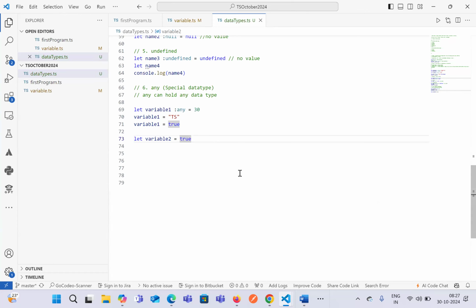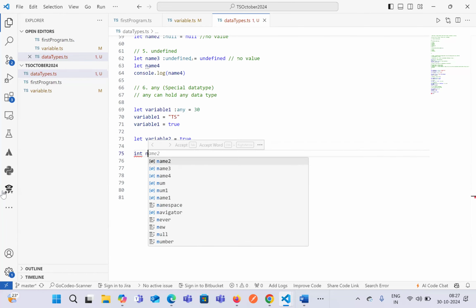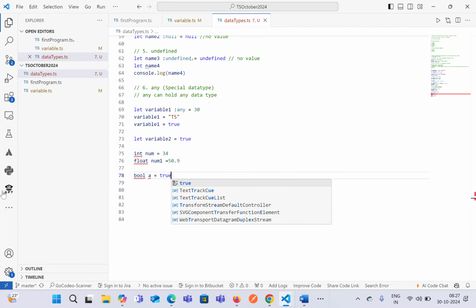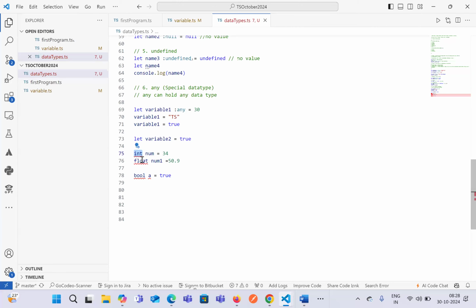Praveen, you have a question? Yes. This is similar to typecasting in Java. Yes, exactly. This is similar, and we always use the data type at the time of declaration in Java. Whenever we declare, we say int number equals 34, float num1 equals, let's say, 50.9. If we want to declare a boolean value, we say a equals true, and so on. That means we are trying to provide the data type explicitly.